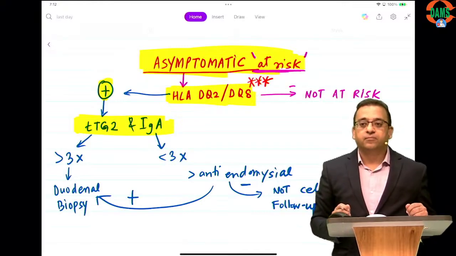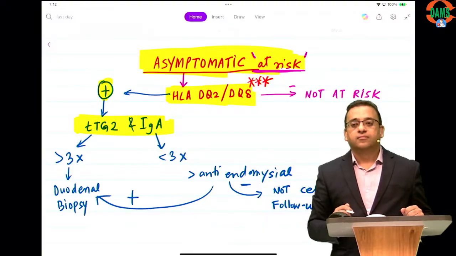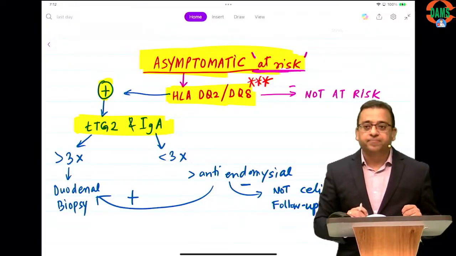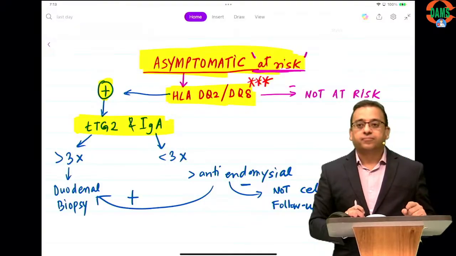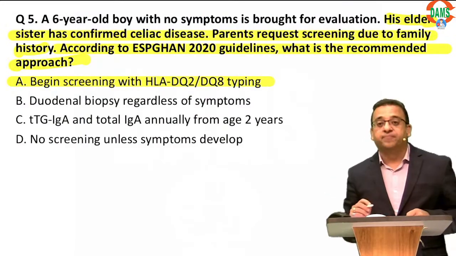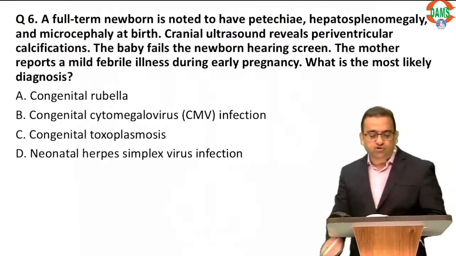Okay. Can you just write cool in the chat box? So HLA has to be done in an asymptomatic sibling. Okay. So if I show you this question, I will begin the screening with HLA. Okay. Very important. Cool. Let's take you to the next question.